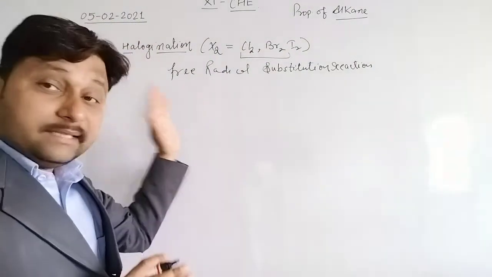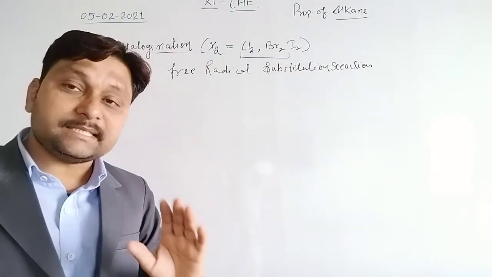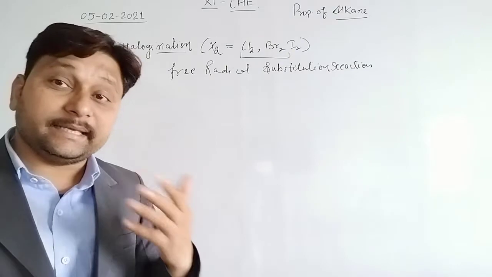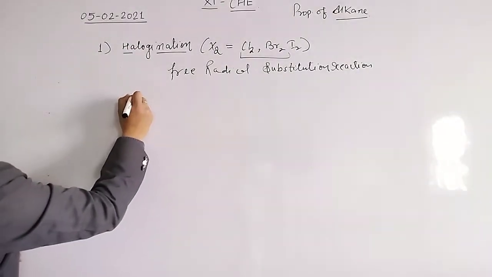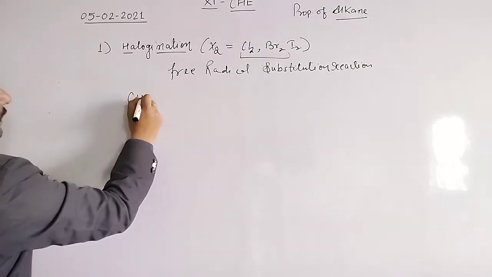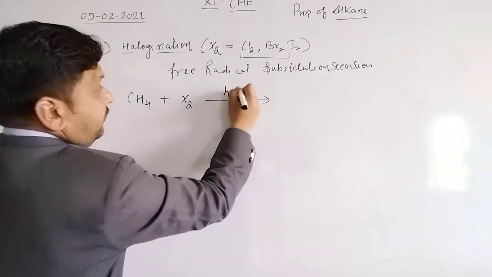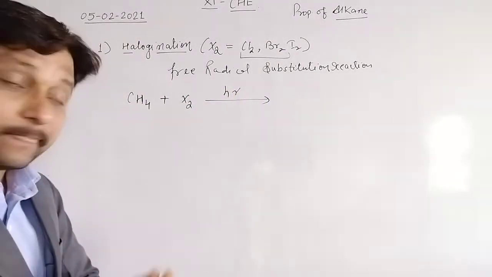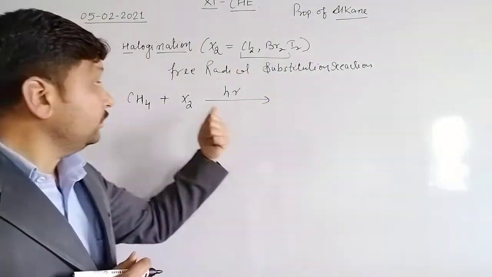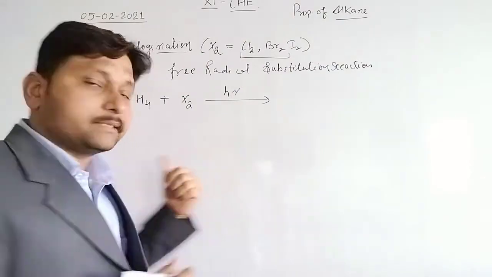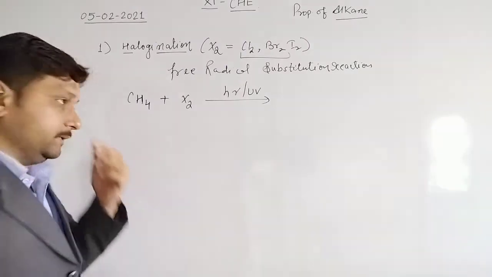It means in this chemical reaction X2 will dissociate into free radicals. Also, alkane has the tendency to convert into free radicals. See here: methane when reacted with X2, that may be Cl2 or Br2, in presence of ultraviolet rays, UV rays, or in presence of peroxide.